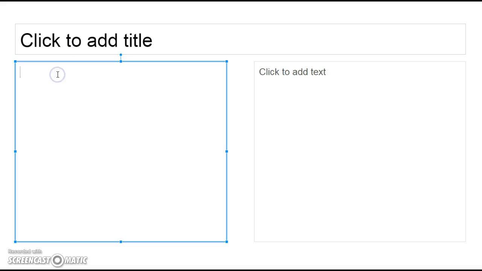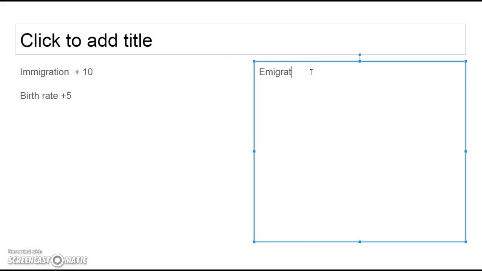Let's say with immigration we're adding 10 people every day. We're also adding 5 births every day. Those are adding to the population. On the other side, 15 people are leaving every day, and 3 people pass away every day.